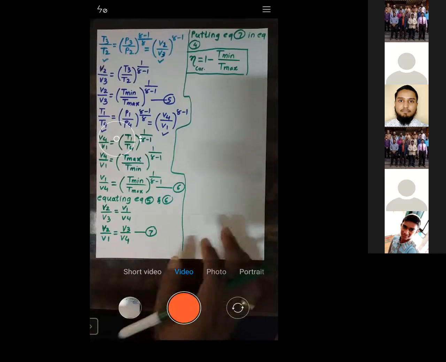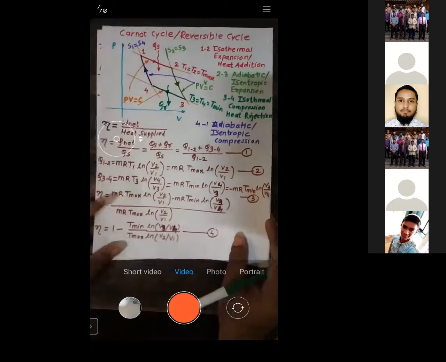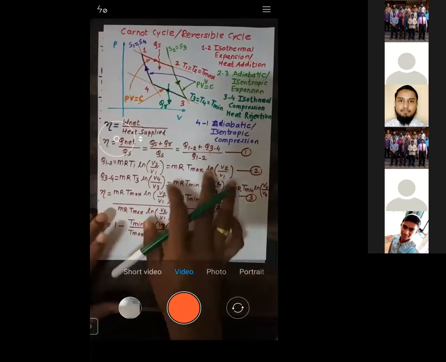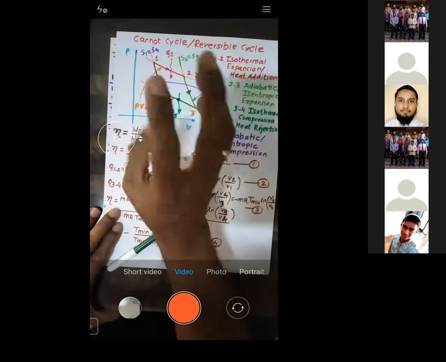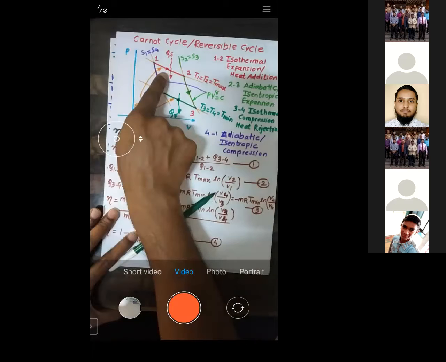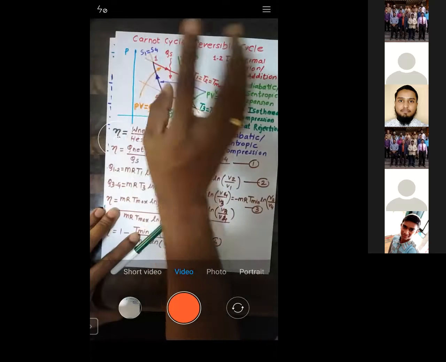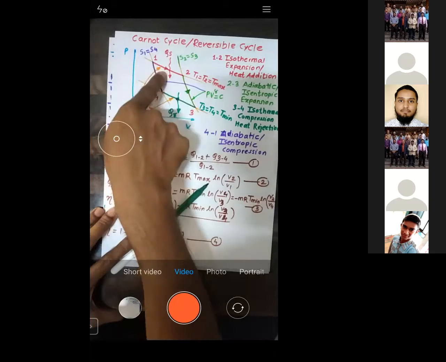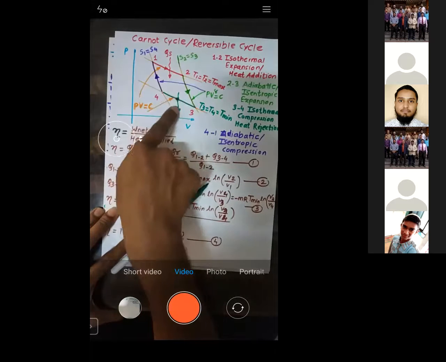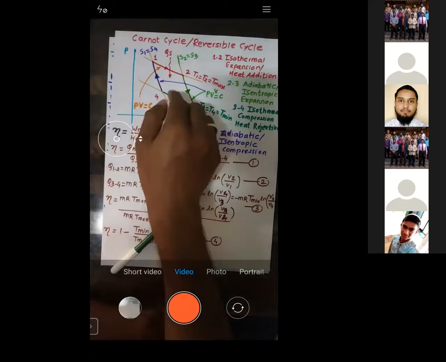So this is all about the Carnot cycle. We have seen the Carnot cycle. Remember, Carnot cycle consists of 4 processes. Out of 4 processes, 2 are isothermal, and out of those 2 isothermal processes, one is heat addition and second is heat rejection. Now the rest of the 2 processes are adiabatic, you can see 2 to 3 and 4 to 1.